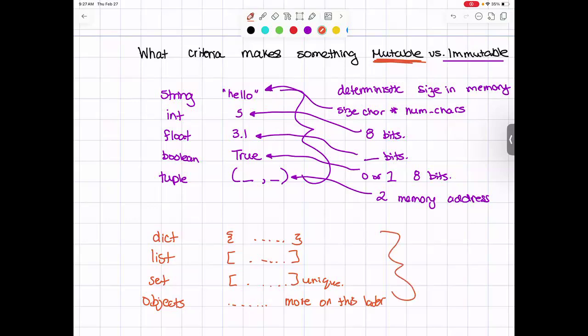These are things that can dynamically change size in memory. Dictionaries, lists, sets, let's just focus on those 3 for right now, since those are the 3 that we know. We can add to these lists and dictionaries and sets. We can delete from them. We can update values in them. They can grow and shrink.